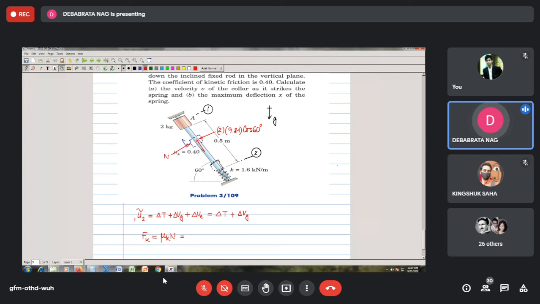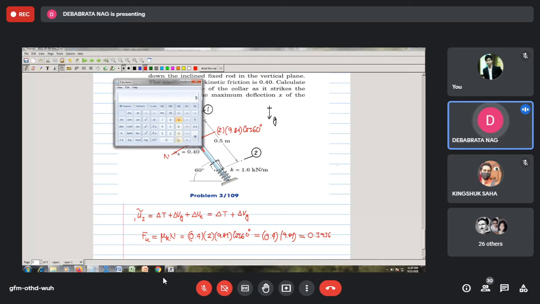So what you see, therefore, the force is 0.4 times 2 into 9.81 into cos 60 degree, or in other words, we can say this is 0.4 into 9.81, this much only. That means I think it is 0.3936. Maybe you should check whether it is correct or not. Just take 9.81 multiplied by 0.4. The result will be, oh my god, sorry, it is 3.924.